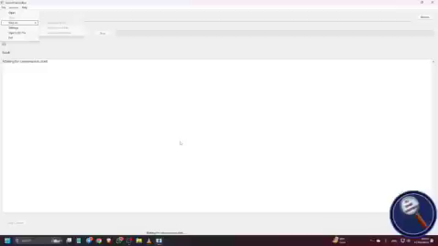Save as text file, unavailable. Text file, I already told you. Save as Word file, unavailable. Save as subtitle file, unavailable. Settings, S. Open log file, O. Exit, E. And Open, O.